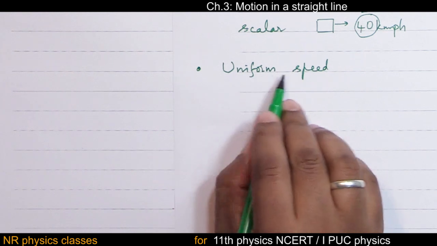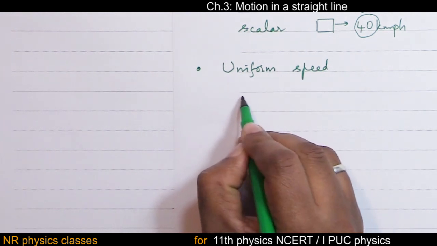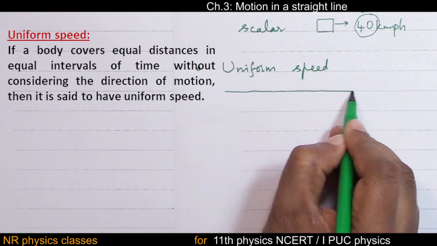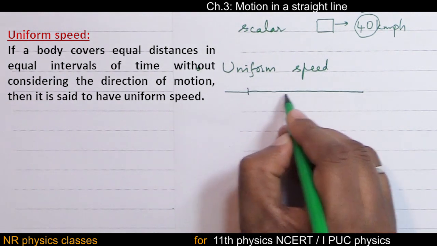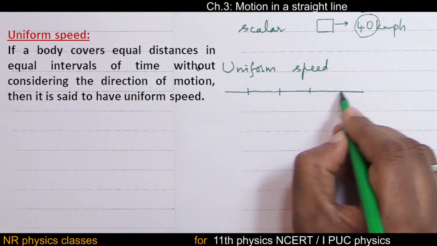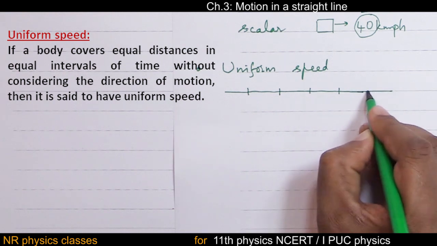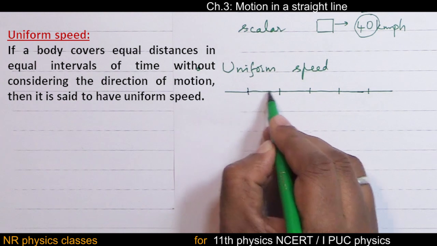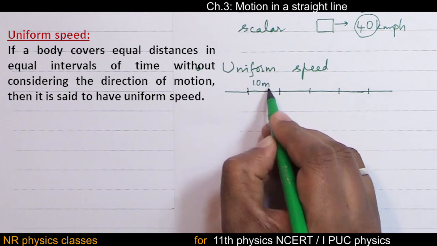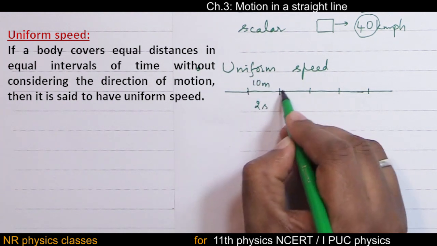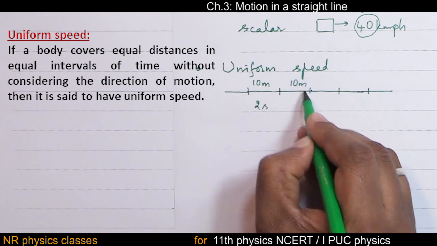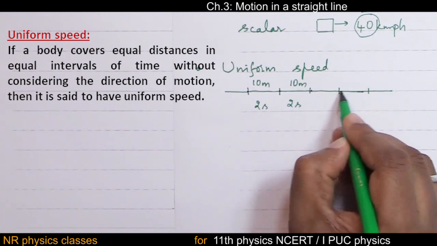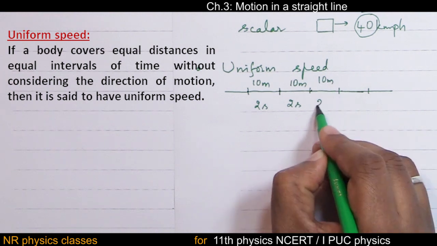Guess the statement for uniform speed. If a body covers equal distances in equal intervals of time, then the speed is said to be uniform. Suppose 10 meter is covered in 2 seconds. Next 10 meter is covered in 2 seconds. Next 10 meter is covered in 2 seconds.